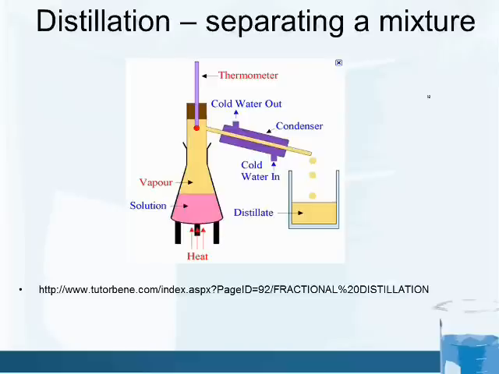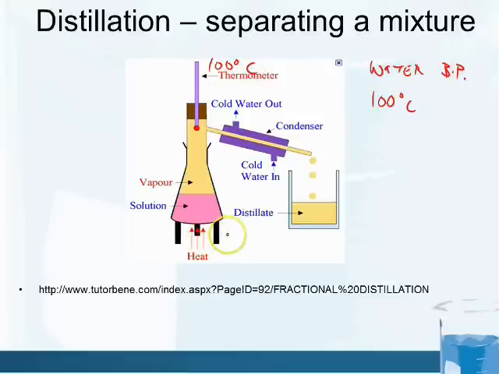Tap water is not pure water. What we could do, if we want to get pure water from tap water, is distill it. We can physically separate it because tap water will have different boiling points than the other things inside of it. Now we know water has a boiling point of 100 degrees Celsius. And knowing that, if this is at 100 degrees Celsius, we can boil the water.